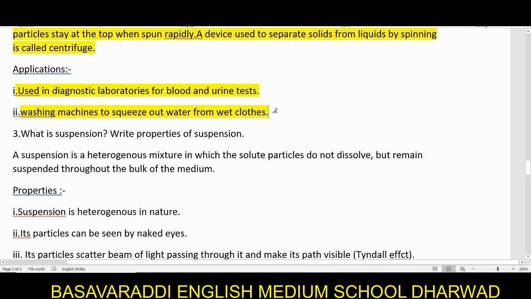At your home, you have your washing machine with something called a dryer. The same thing happens here. When your washing machine spins, the water, the heavier component, is going to be thrown out. That means water is being squeezed out of your wet clothes. Understood?